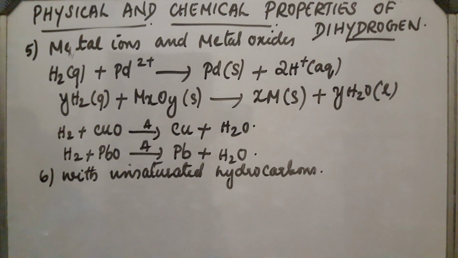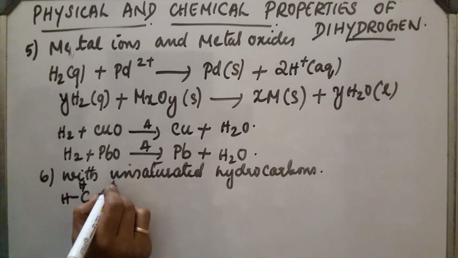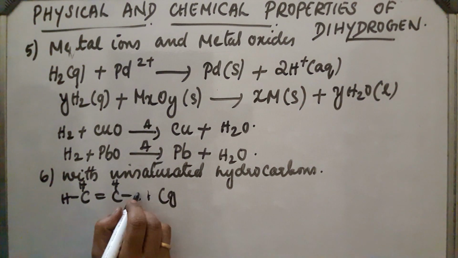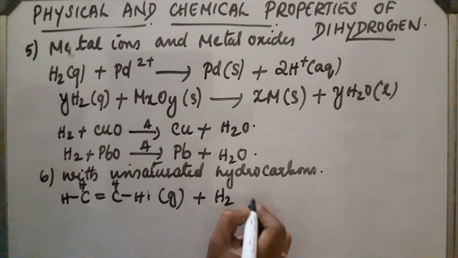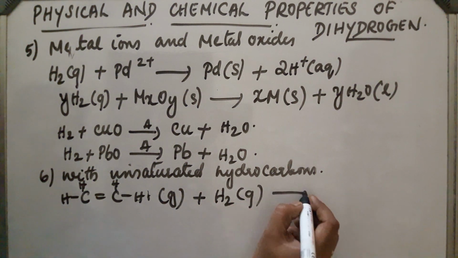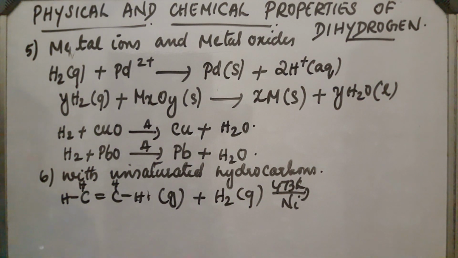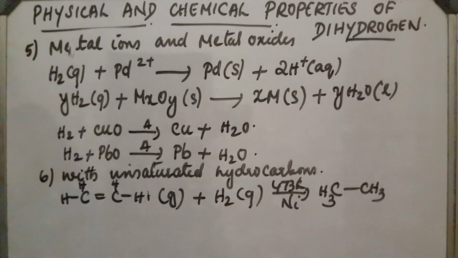Dihydrogen is passed through unsaturated hydrocarbons in the presence of a catalyst. CH2 double bond CH2, that is ethene, on reaction with hydrogen gas at a temperature of 473 Kelvin and in presence of nickel catalyst, catalytic hydrogenation takes place and forms CH3CH3, ethane, an alkane.